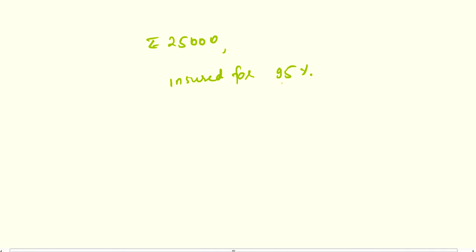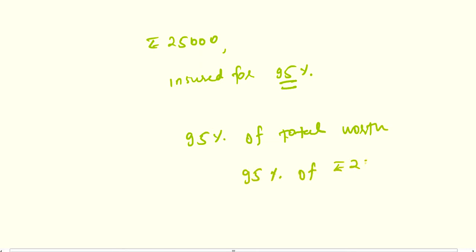So simply you will find 95% of the total worth, total value. So 95% of rupees 25,000. Then 95% can be written as 95 by 100. Of stands for multiplication. Rupees 25,000.